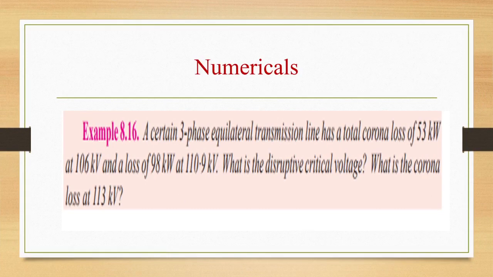Next numerical. A certain 3-phase equilateral transmission line has a total corona loss of 53 kilowatt at 106 kilovolt and a loss of 98 kilowatt at 110.9 kilovolt. What is the disruptive critical voltage? What is the corona loss at 113 kilovolt?